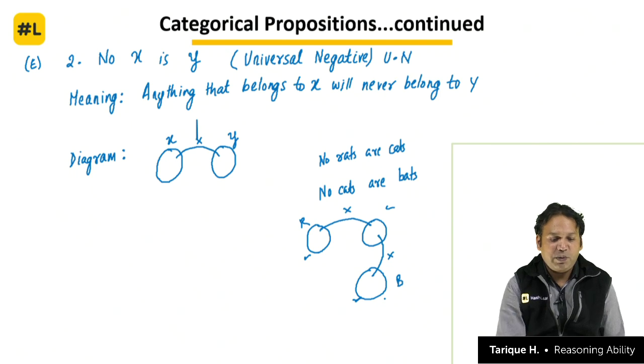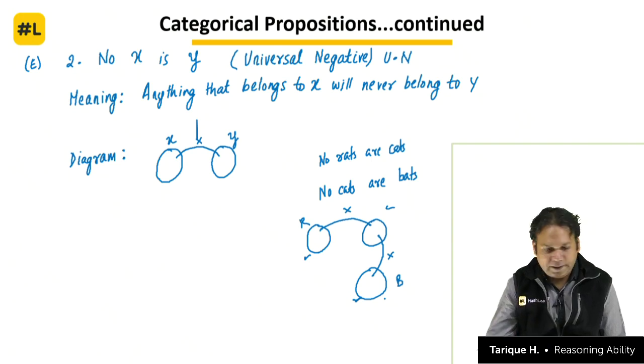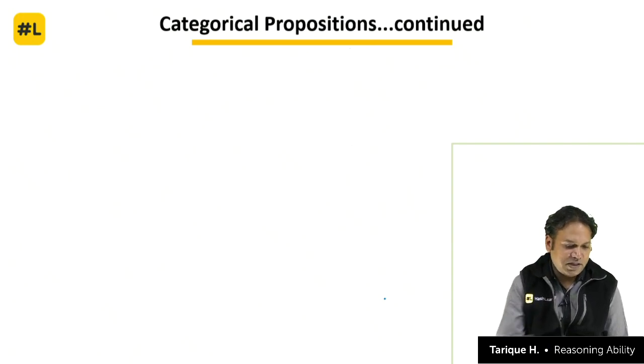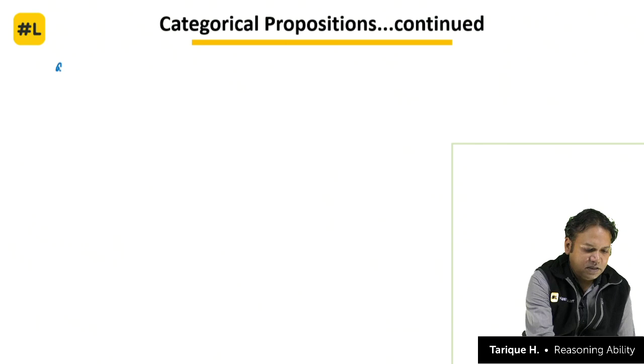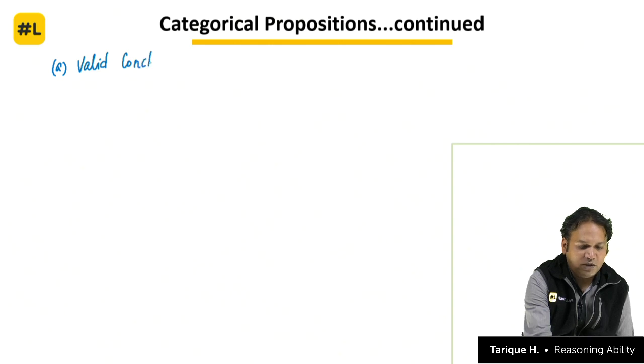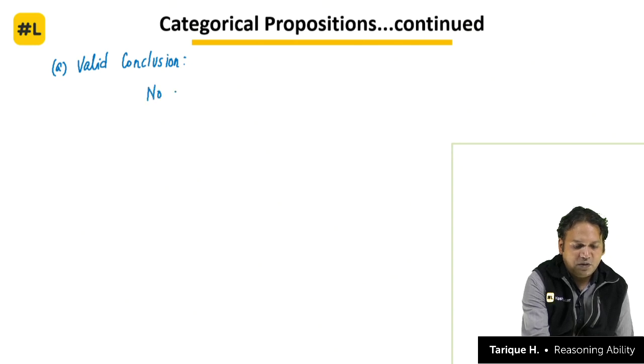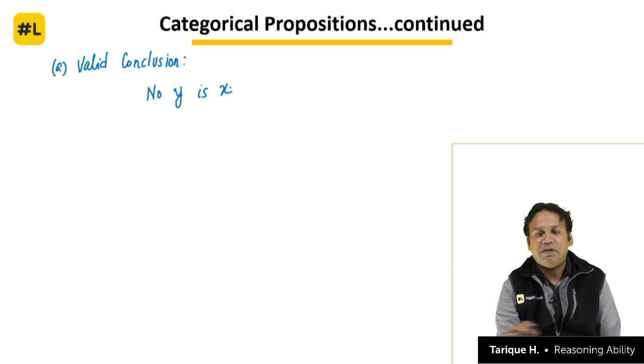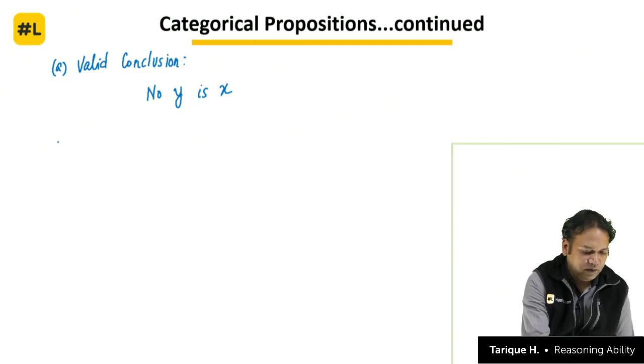So that is the diagram for the second statement, no x is y, or universal negative. Clear? Meaning anything that belongs to x will never belong to y. Now we will go to the three things here. First is valid conclusion. Now you already know the meaning of these things, so I am not going to write again. Valid conclusion means always true. If no x is y, that means no y is x. Very simple, no confusion, no doubt, no dilemma.